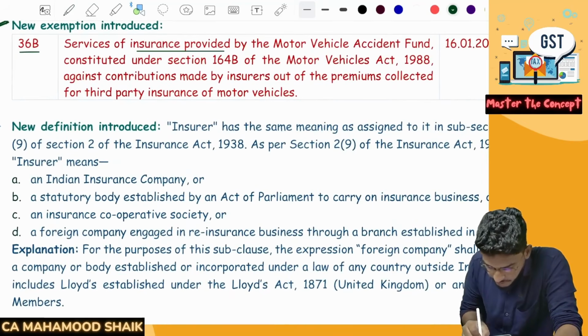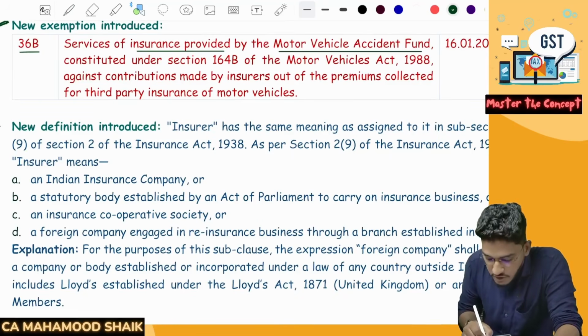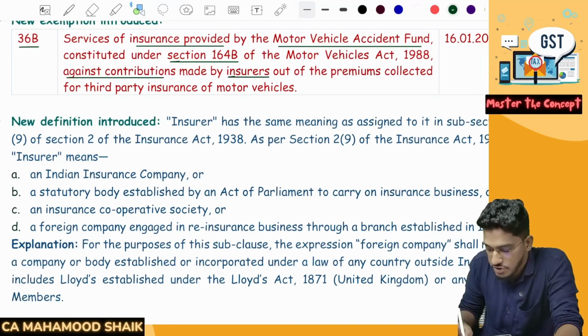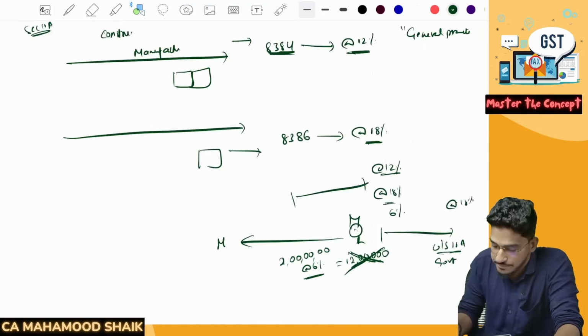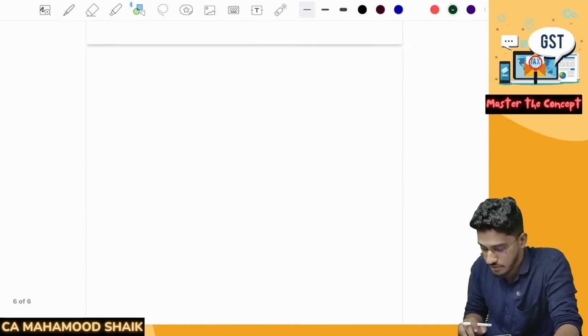Services of insurance provided by the Motor Vehicle Accident Fund, which is constituted under section 164B of the Motor Vehicles Act 1988, against a contribution made by insurers out of the premiums collected for third-party insurance of the motor vehicle. Right. Sir, what are they trying to say here? Here also we'll try to understand the background first.